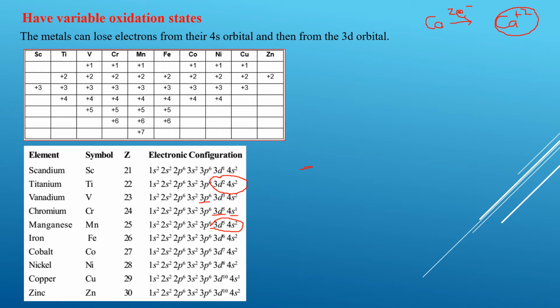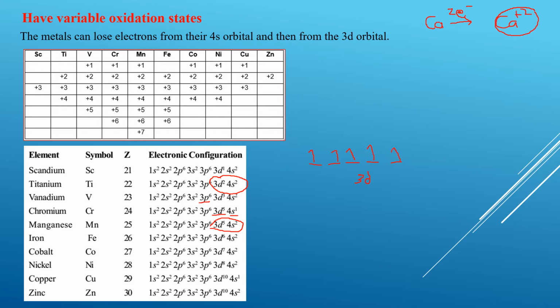So let's look at the configuration of Fe, 3d: 1, 2, 3, 4, 5. So the 3d shell of Fe has 6 electrons. Okay, so we have 1, 2, 3, 4, 5 and the 6th one is here.